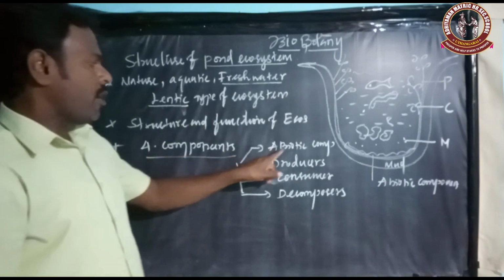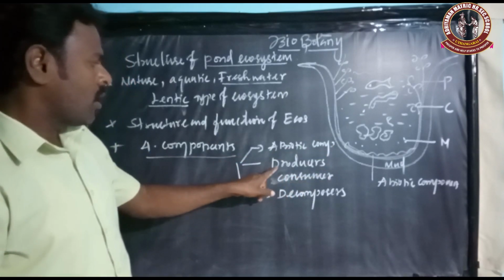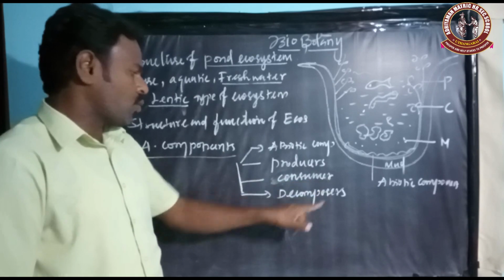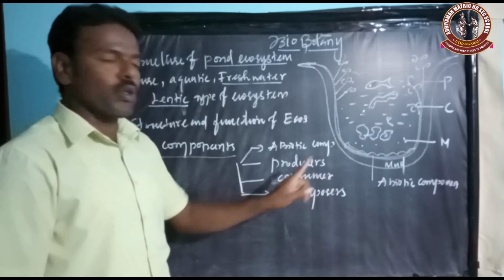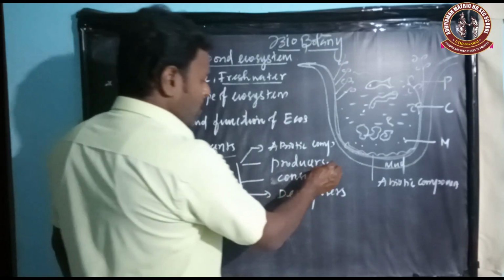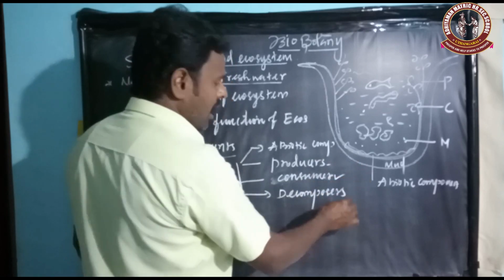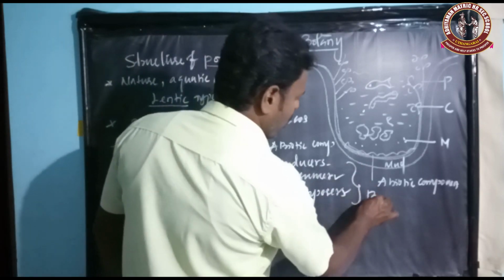They are abiotic components, producer, consumer and decomposer. So those are the major components of the ecosystem. Among them, producer, consumer and decomposer are biotic factors.